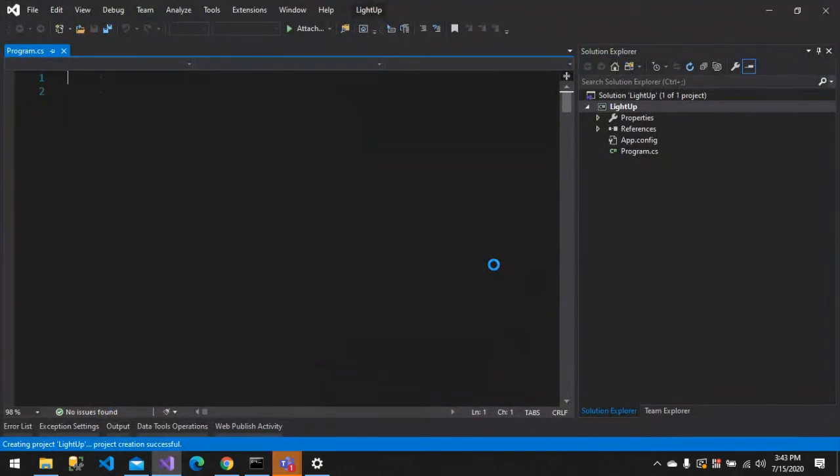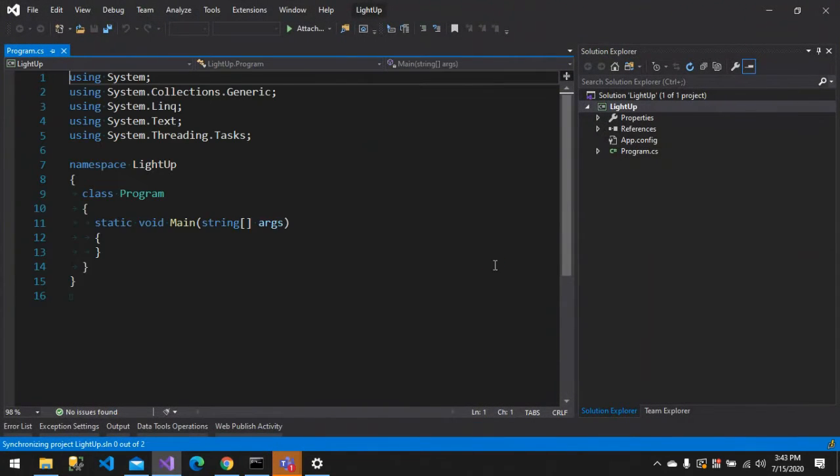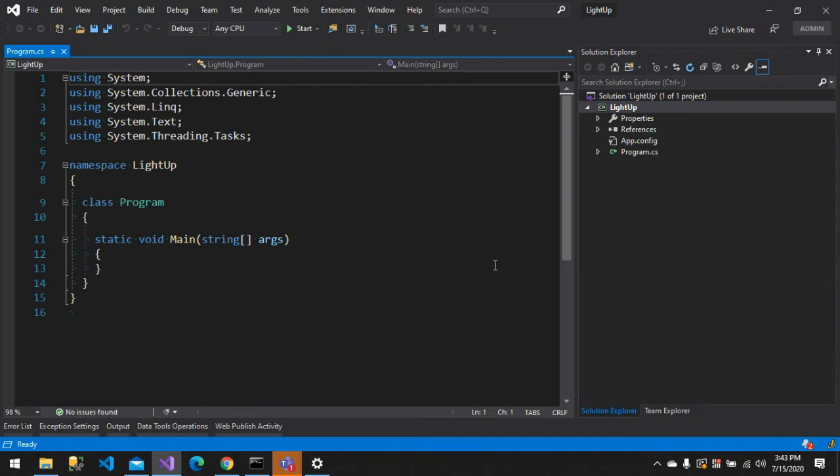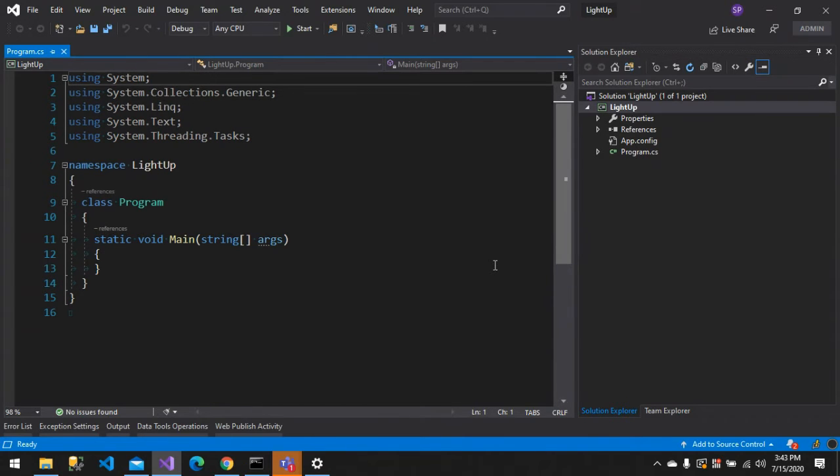So this experience is new in 2019. You can just create a new project, or you can clone a project from GitHub or Azure DevOps, or you can open a recent project. You can also search through templates of your project. So this whole new experience is from Visual Studio 2019, which you won't get in older versions like 2017 or 2015.